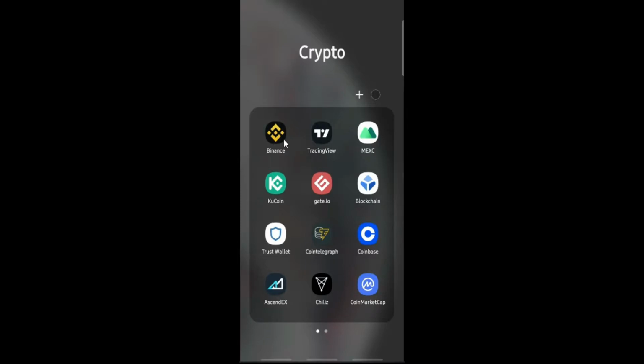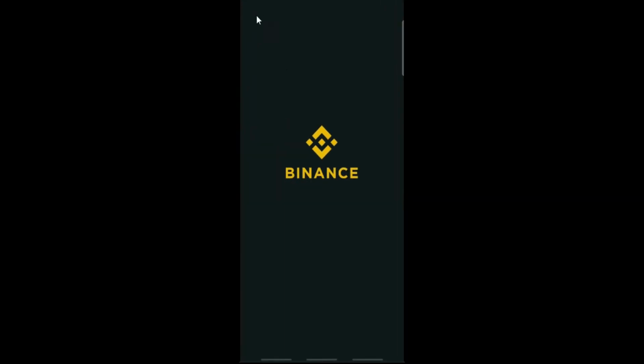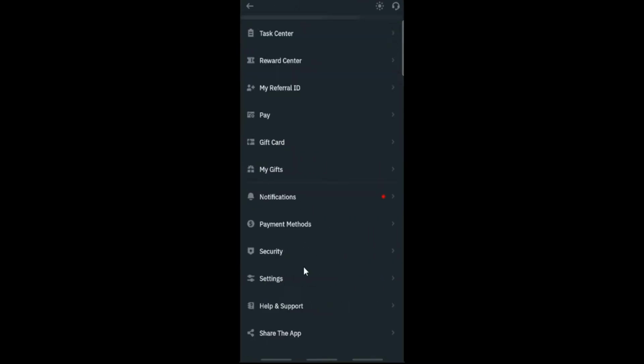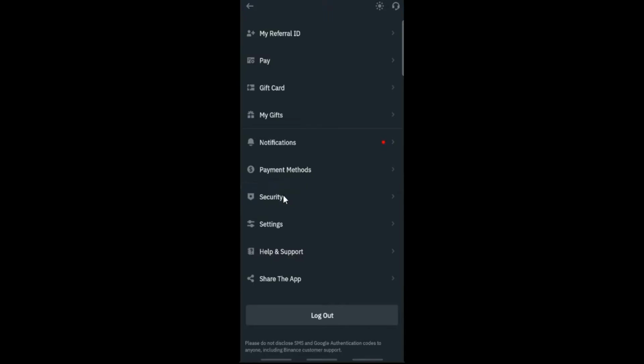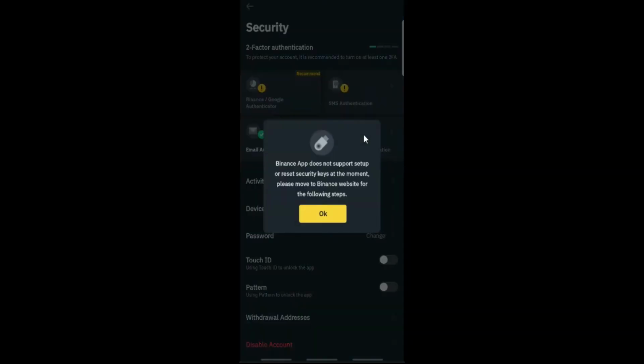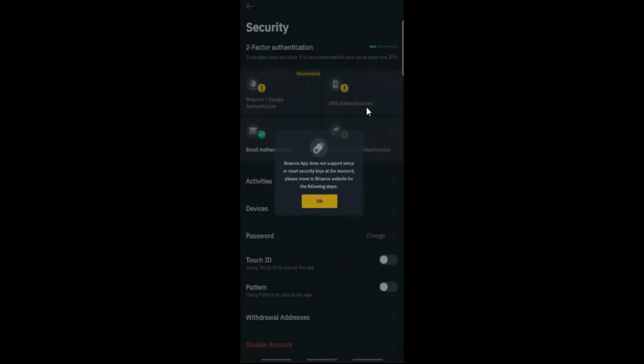Let's get into this. The first thing that you need to do is open your Binance app. Click on the icon in the left top corner. Scroll down. Go to security settings. Now here you can see there are 4 authentication processes. You must have already done email authentication. Now we are left with 3. Binance doesn't support this one, so we are left with only these 2.